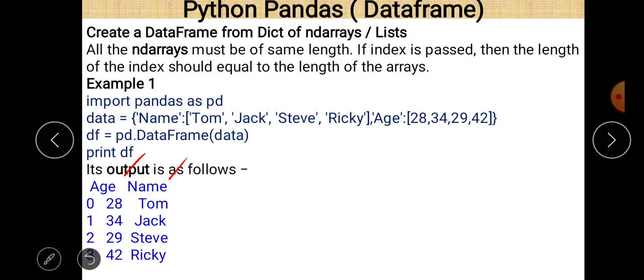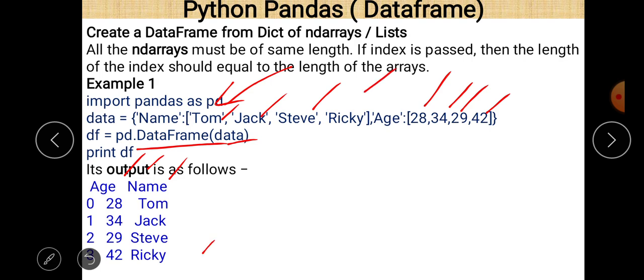So we just declare pd.DataFrame(data). So we pass data as an argument, as a parameter value within the DataFrame method, and then print df. So the print statement is there. So 4 values are there, so the whole values will be printed. 28 Tom, 34 Jack, 29 Steve, 42 Ricky will be there, and column names are given but no row names are given.